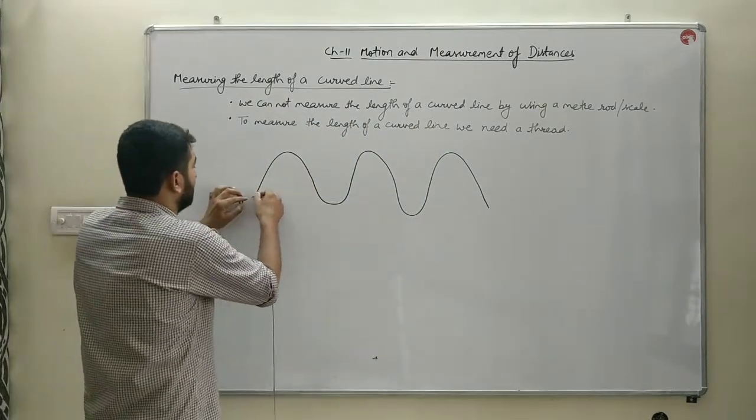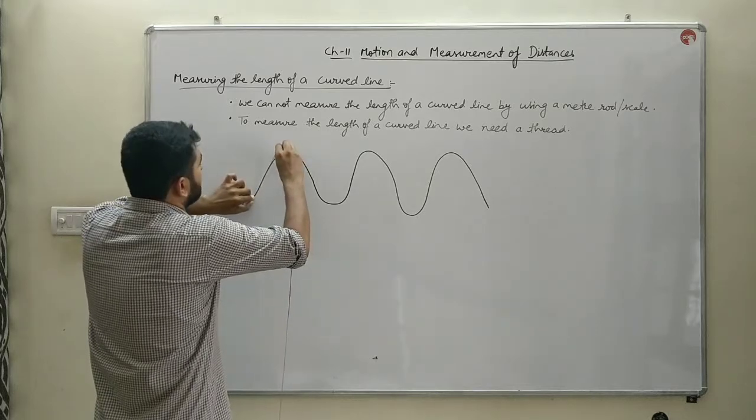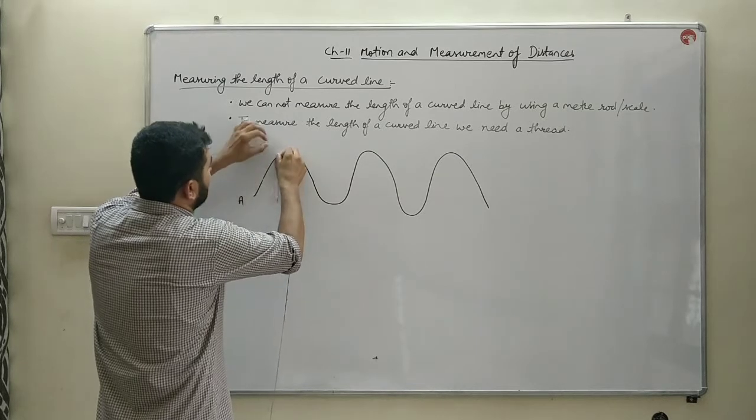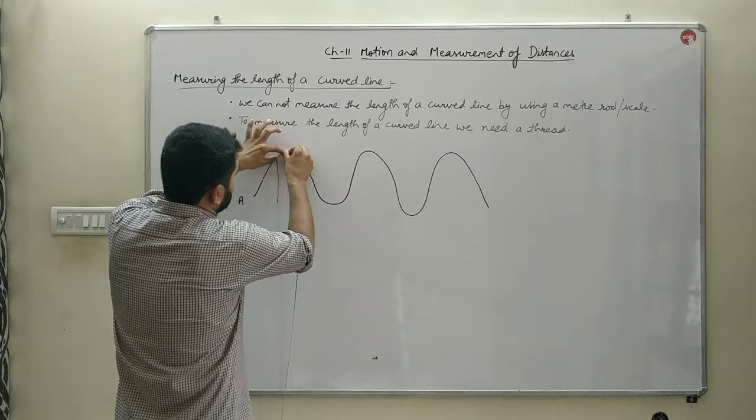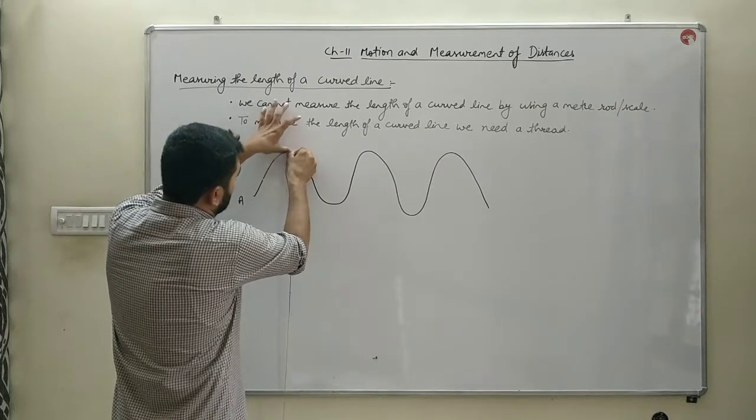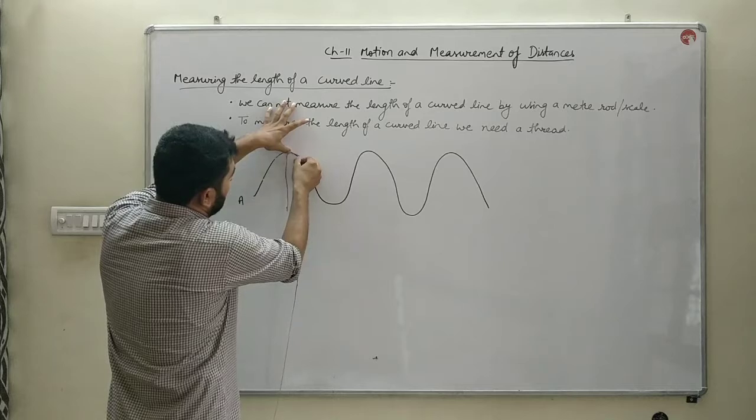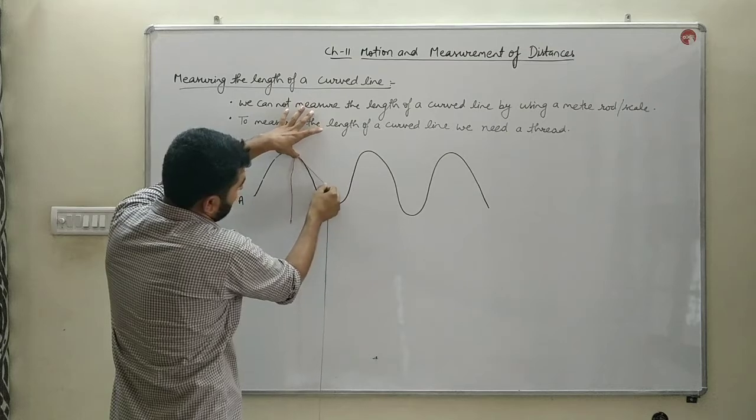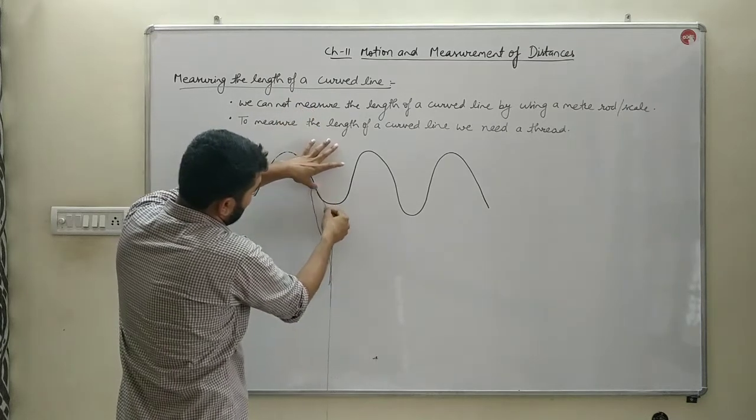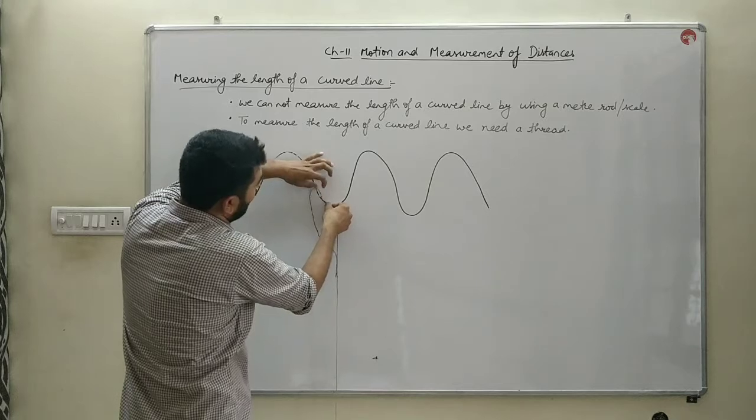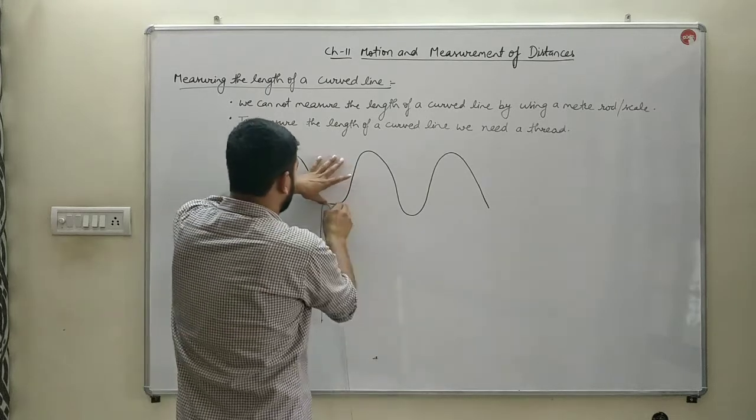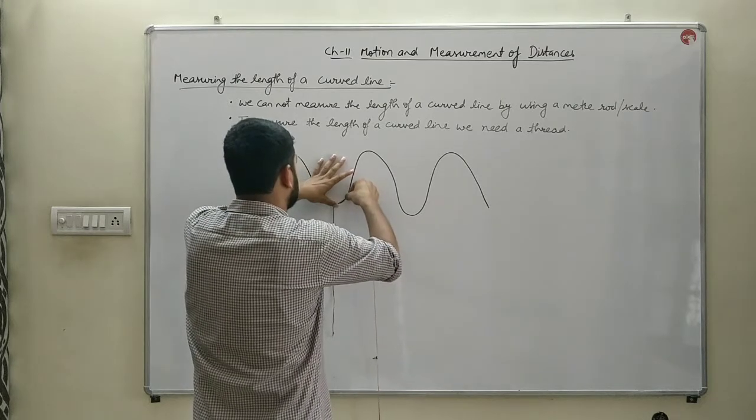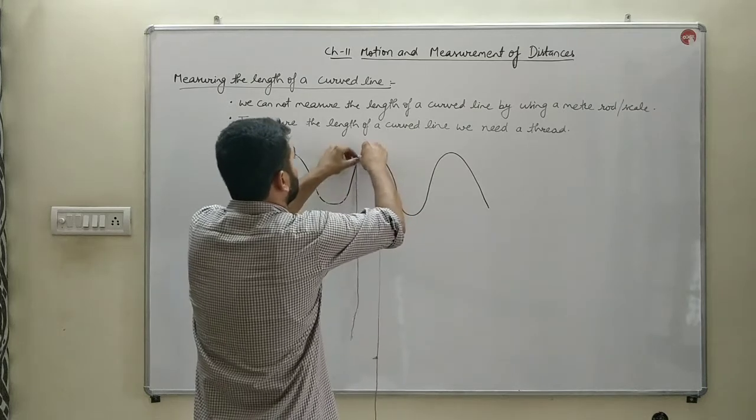Place this knot at one end and then take this thread along that curved line. Do this in small partitions, as it will be very difficult to hold this thread. By measuring these small distances, you will measure the length of this curved line. So that's how you will measure this length.